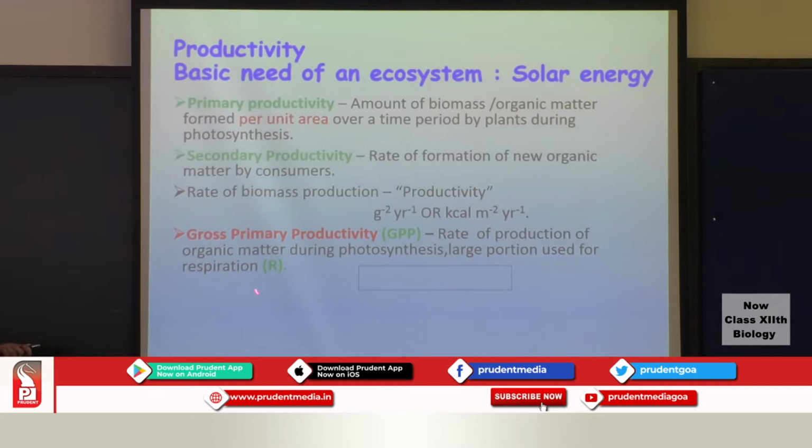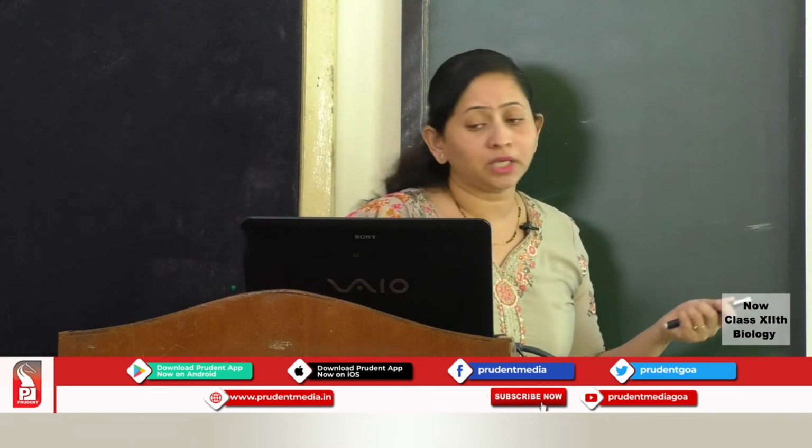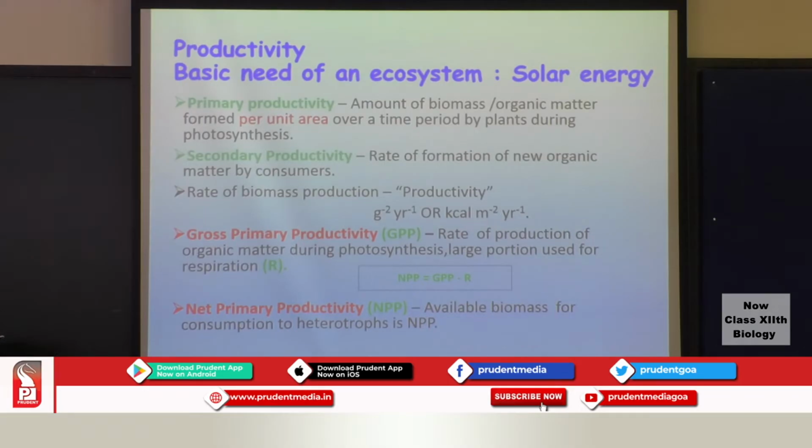Then, gross primary productivity is also referred to as the GPP. This is the total amount of organic matter that is produced during photosynthesis by the plants. Now the plants will utilize most of the energy for respiration, because that is the major energy requirement for the plants. Minus that will be the net primary productivity, which is referred to as the NPP. It is the available biomass or organic matter to the heterotrophs.